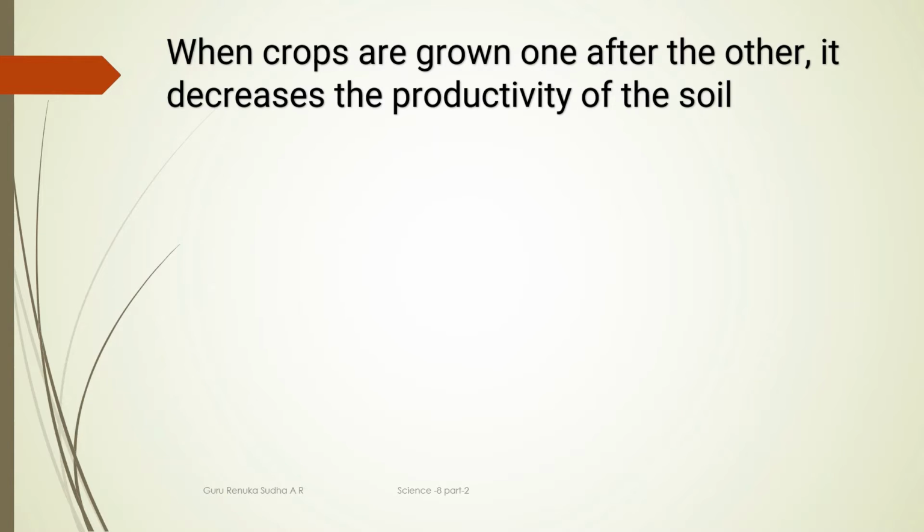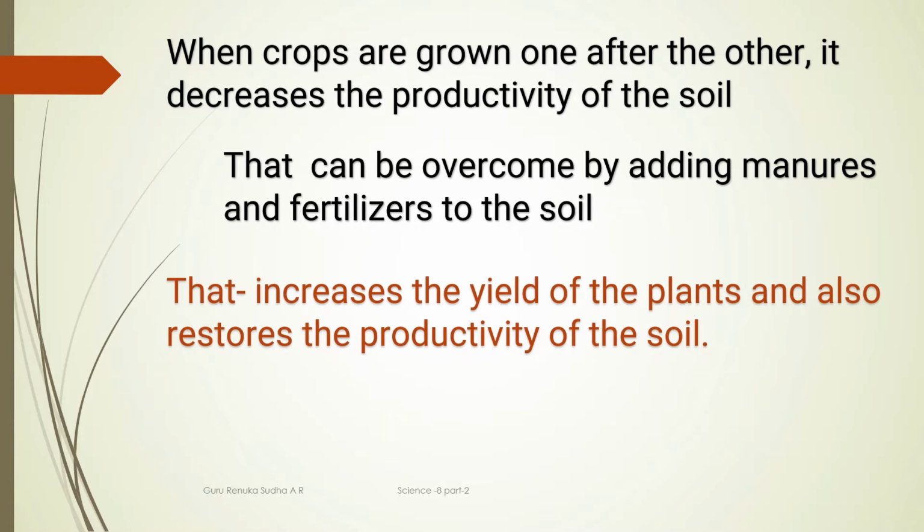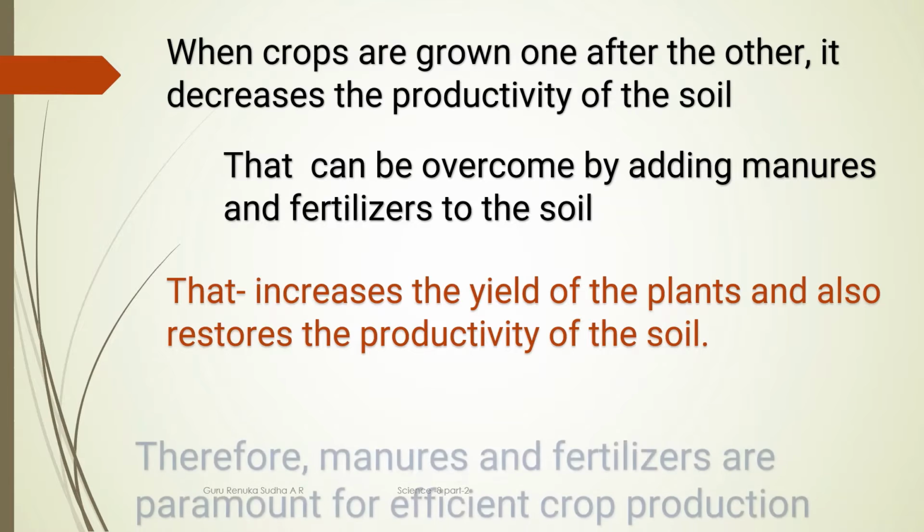fertility of the land. Okay, let us discuss in detail the meaning of manure and why these manures are added to the soil. Because you know that when crops are grown one after the other, it decreases the productivity of the soil. That can be overcome by adding manures and fertilizers to the soil.